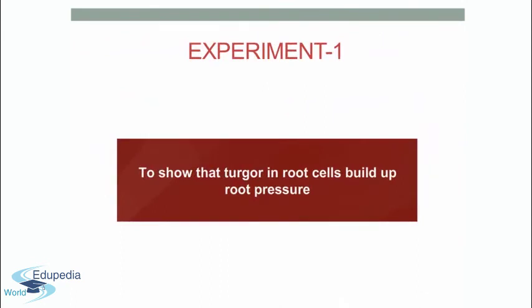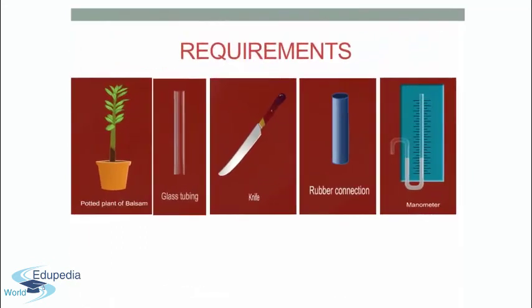Here we have an experiment that will make the understanding of root pressure much better. The aim of this experiment is to show that turgor in root cells builds up root pressure. The requirements are a potted plant of balsam, glass tubing, a knife, a rubber connection and a manometer.